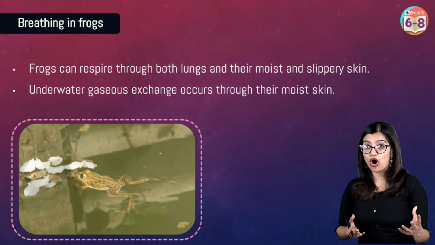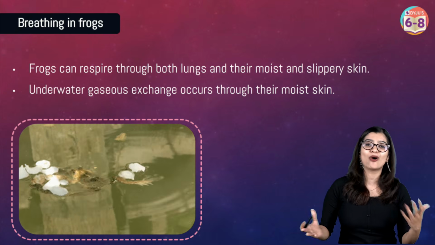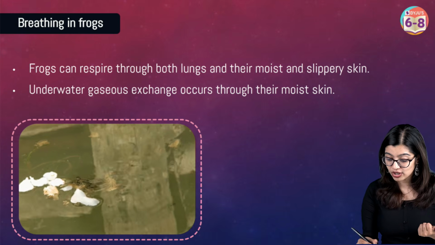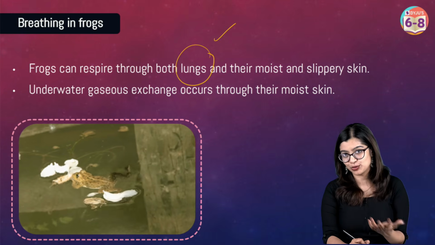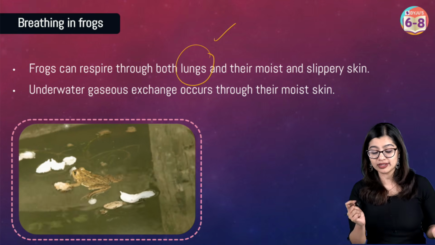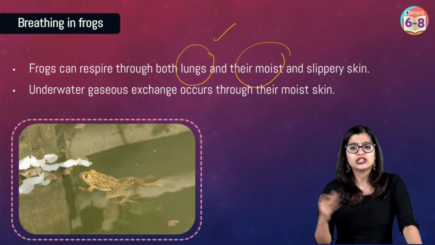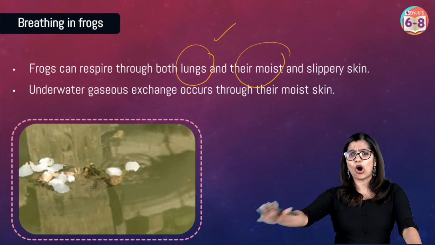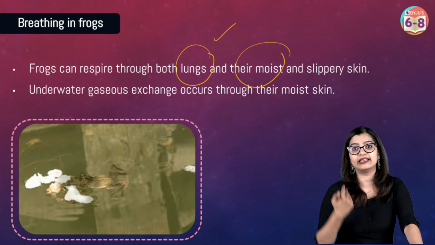Now in the case of frogs, we know that they are not only found in water, but also on land. So how do they respire? Or rather, how do they breathe? In the case of frogs, when they are on land, they have lungs that help them to do the same. While when they are in water, they have moist skin that allows for gaseous exchange. So this was all about animals where we see that structures like spiracles or moist skin, or lungs help in the breathing process.